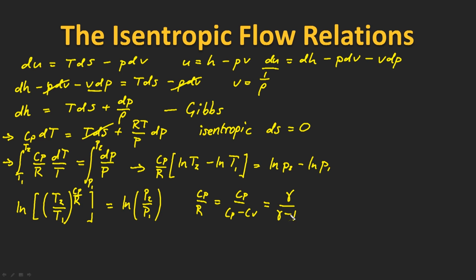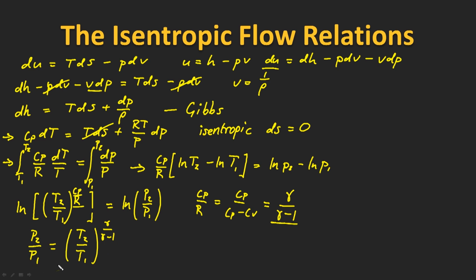Okay, so let's use this expression for that ratio, which is the power, and also take the exponential of both sides. Now what we're going to end up with is the pressure ratio across this isentropic process is going to be equal to the temperature ratio, T2 over T1, to the power of gamma over gamma minus 1.